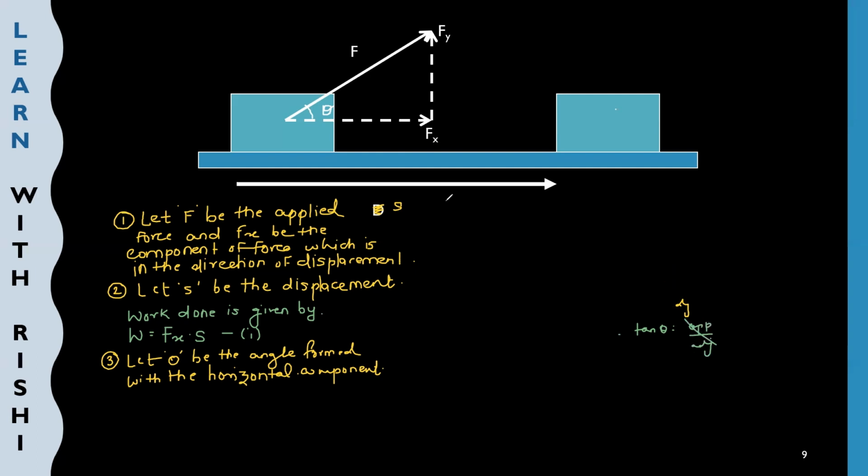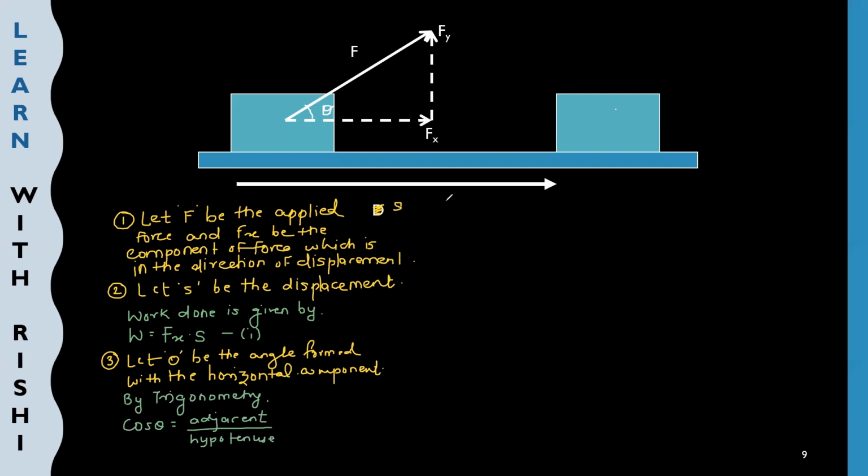So with this knowledge, we'll apply trigonometry in our derivation. So we'll write, by trigonometry, from the figure we can say cos theta is equal to adjacent upon hypotenuse. In your book, it is base upon hypotenuse.